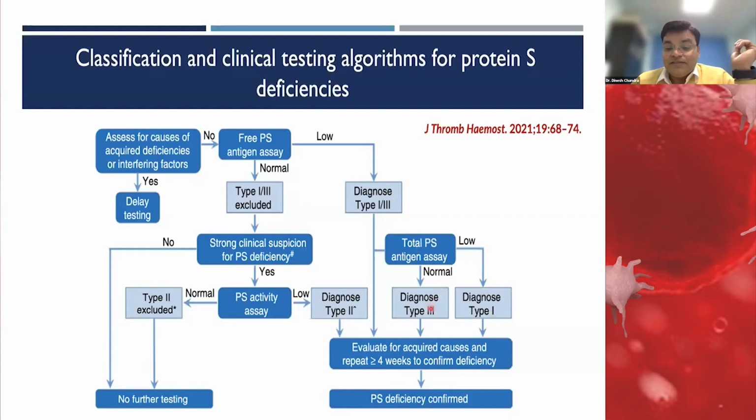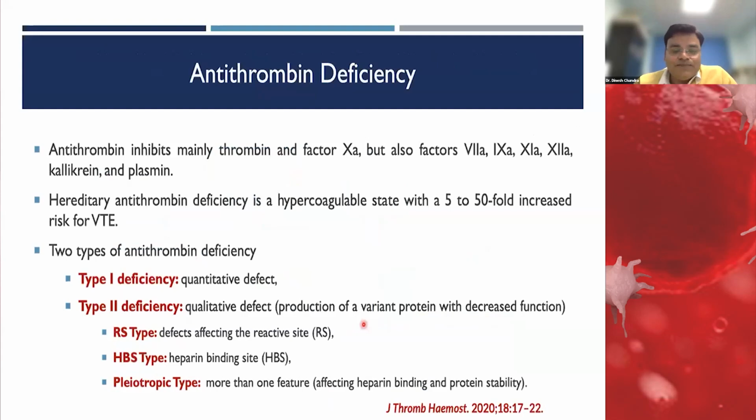If it is normal, then it is type 3, and it should be reevaluated after 4 weeks. If we have excluded the acquired causes and the protein S is still normal but there is a strong clinical suspicion of protein S deficiency, then we should do the activity assay. If it is normal, then we should exclude protein S deficiency. If it is low, then it is type 2. And again, reconfirm after 4 weeks.